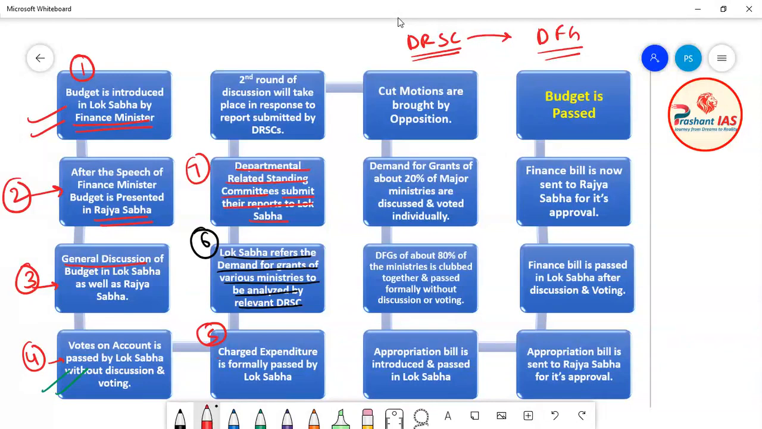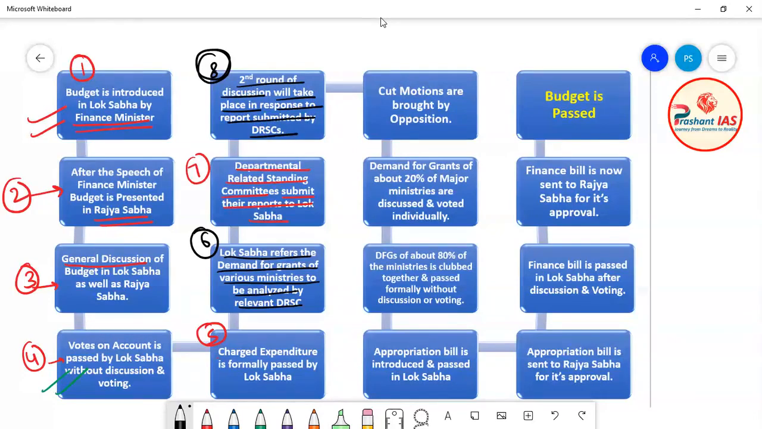Now friends, after this, the eighth step is that the second round of discussion will take place in response to the report submitted by DRSCs. Now what does it mean? In the third step I told you that a general discussion went on in Lok Sabha as well as in Rajya Sabha. Why did the general discussion happen? It happened because at that point of time Lok Sabha and Rajya Sabha were not aware of the real provisions of the budget.